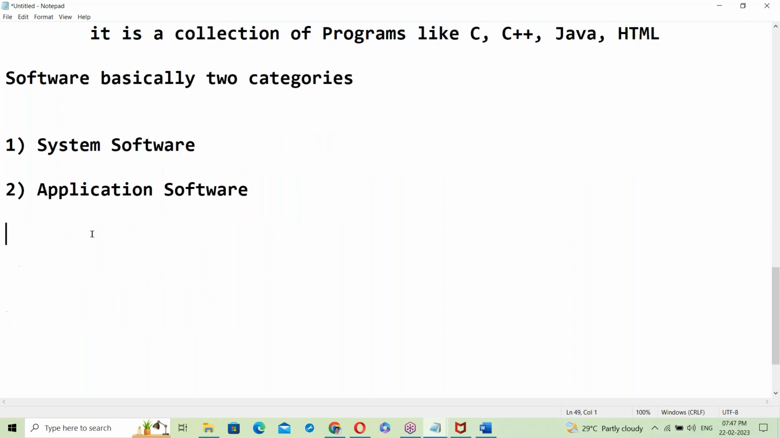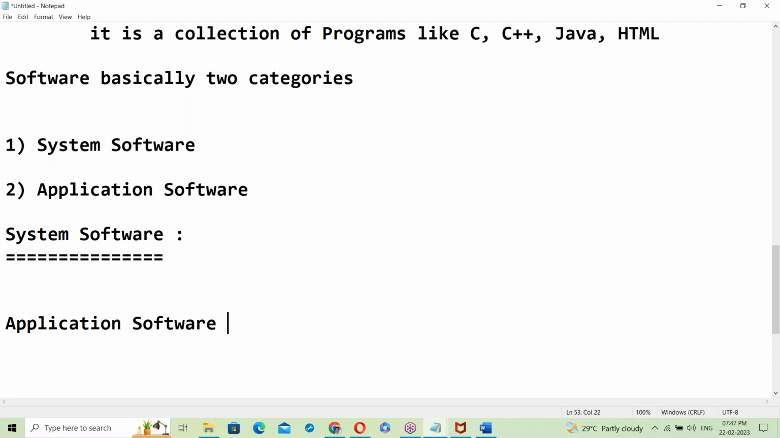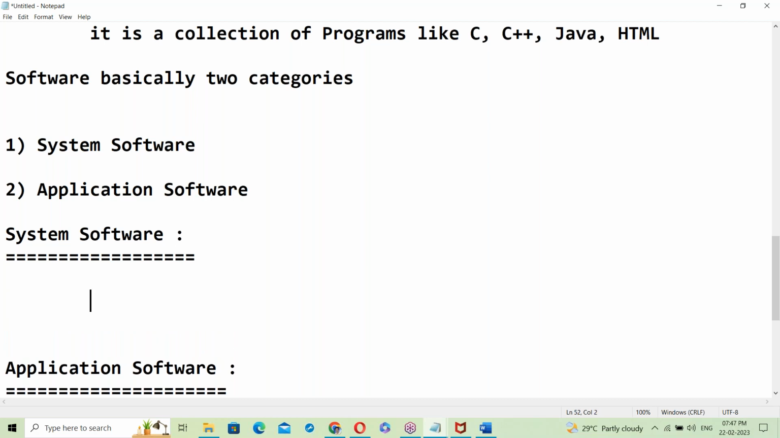Guys, any idea about it? What is system software? What is application software? No idea? Of course, I'll explain this time. I'm asking for your idea. What exactly is system software?